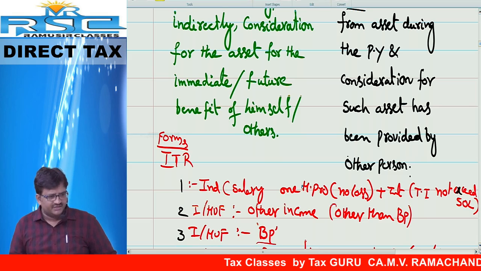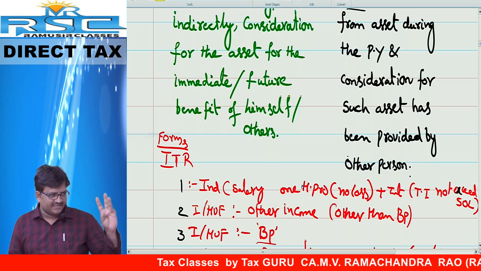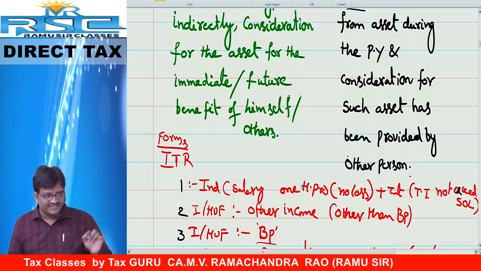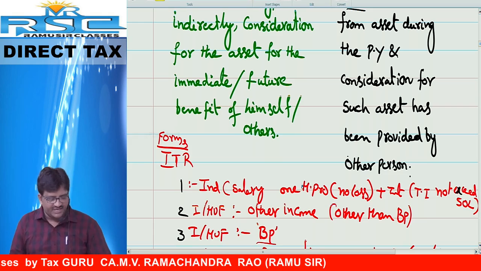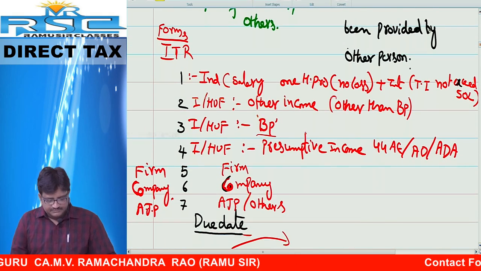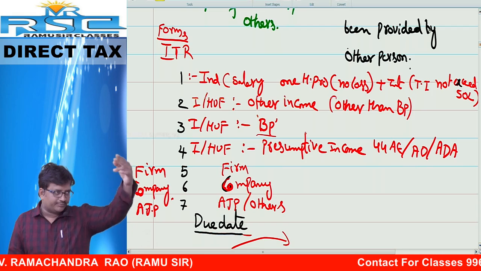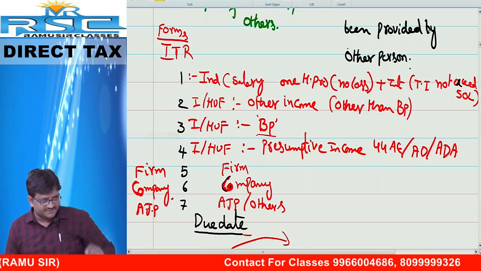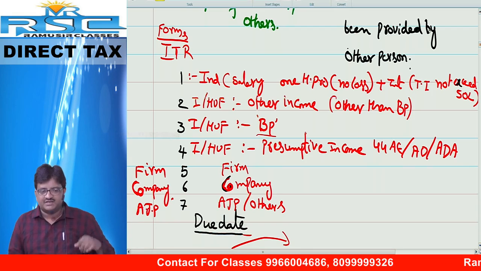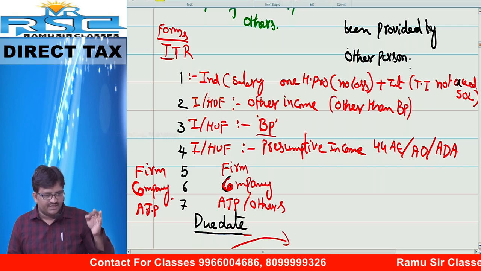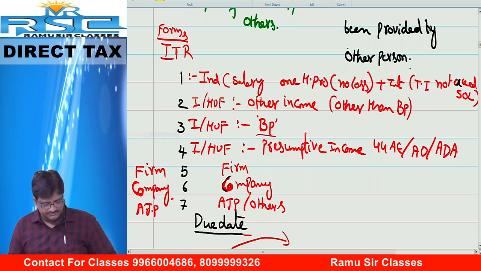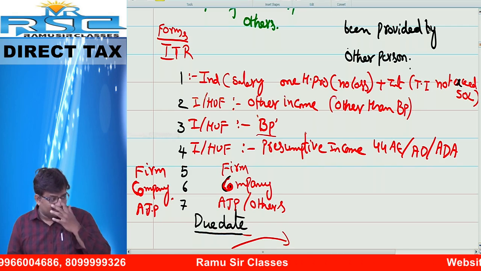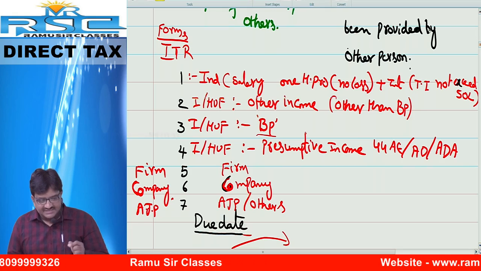What are the forms? Forms are known as ITR, income tax return. In GST, the forms are GSTR, GST returns. Here ITR, income tax return. Make a note. ITR 1. Put the heading ITR particulars. Two columns I want. First one ITR, second one is the particulars. Under ITR, start. Number one, individual being salaried employee.